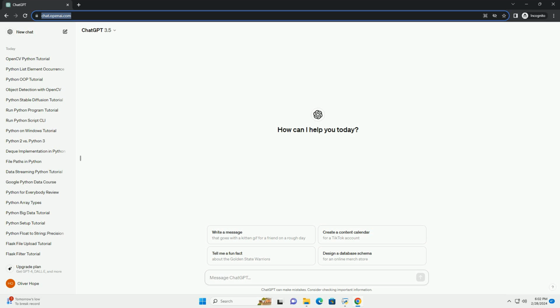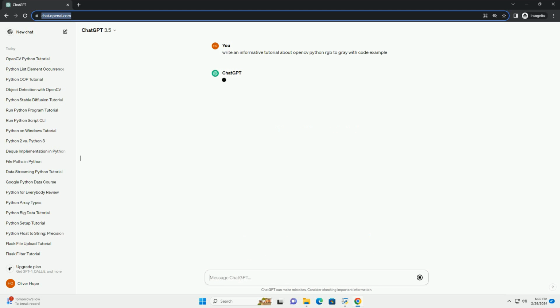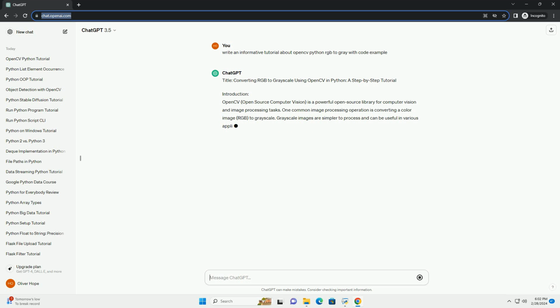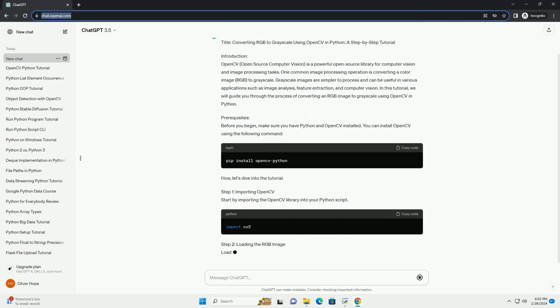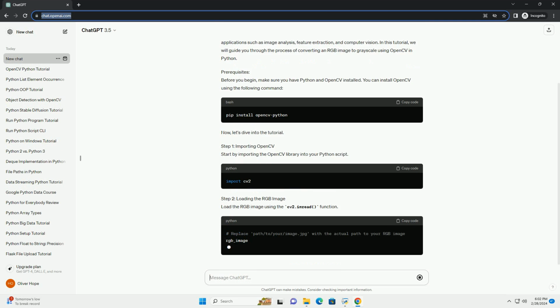Title: Converting RGB to Grayscale using OpenCV in Python, a step-by-step tutorial. Introduction. OpenCV, Open Source Computer Vision, is a powerful open-source library for computer vision and image processing tasks. One common image processing operation is converting a color image, RGB, to grayscale.